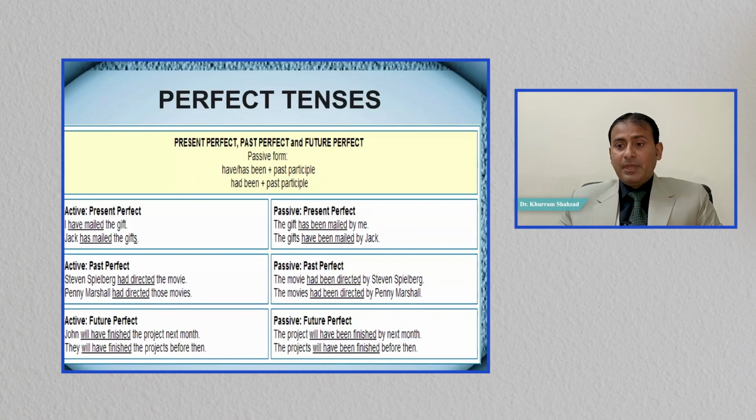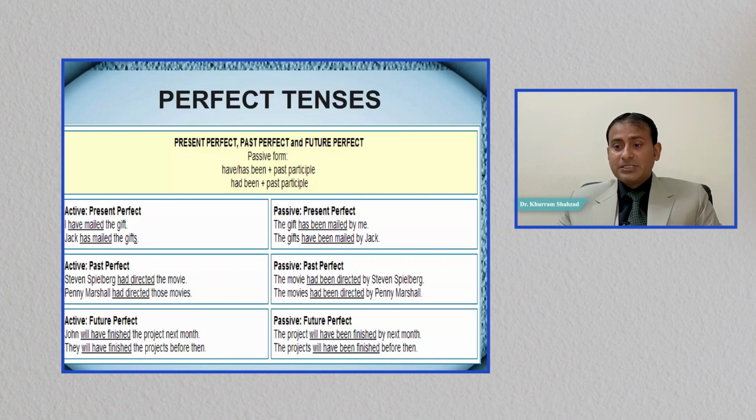Perfect tenses. I have mailed the gift. So have plus third form, active voice. Have been plus third form, passive voice. The gift has been mailed by me. Jack has mailed the gifts. The gifts have been mailed by Jack. The gifts have not been mailed by Jack. Have the gifts been mailed by Jack?